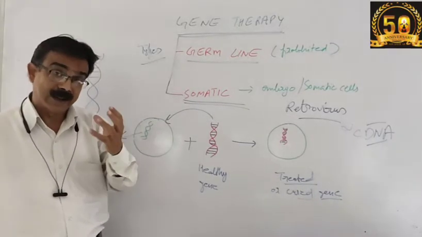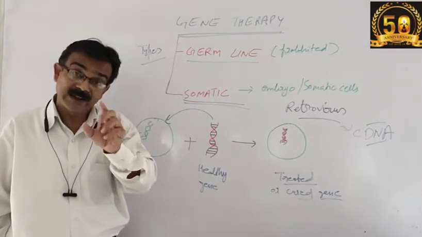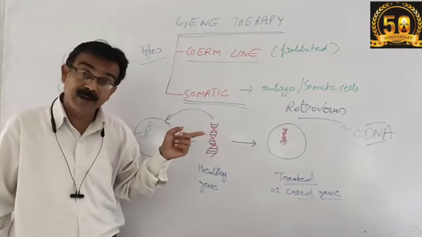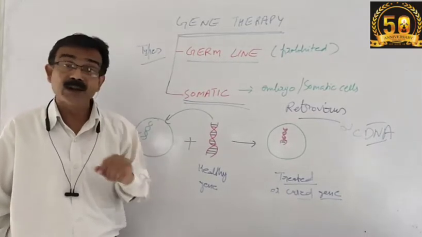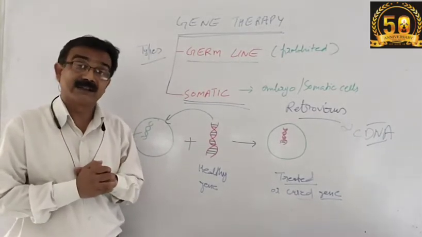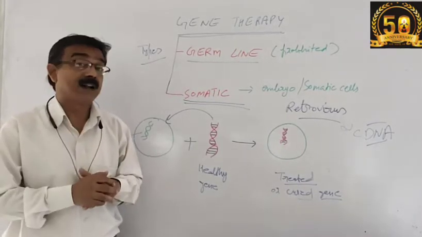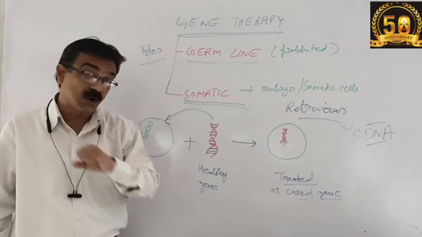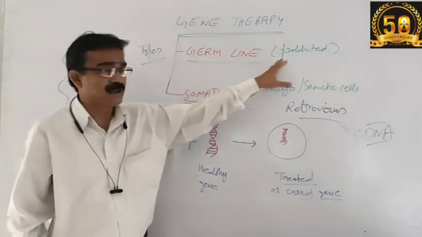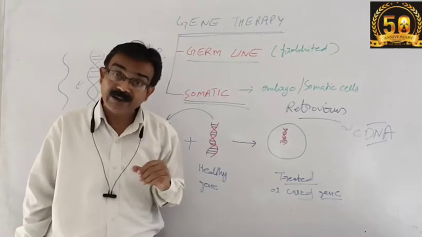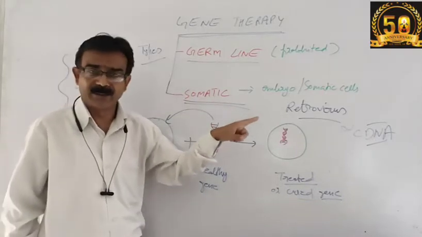This germline gene therapy is the technique that we apply at the sperm level, egg level, or in the cells that will further produce sperm and ovum. So guys, you might understand that along with the positive aspect there is a negative aspect also, meaning there is a chance of misuse. Because of this, germline gene therapy is prohibited nowadays. The main focus is on somatic gene therapy.